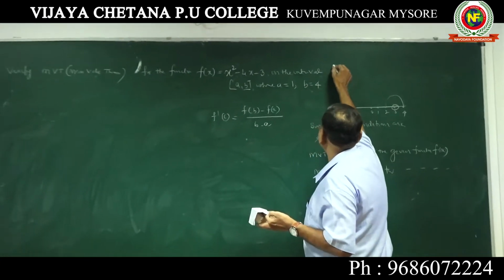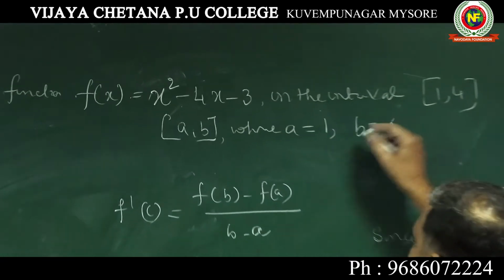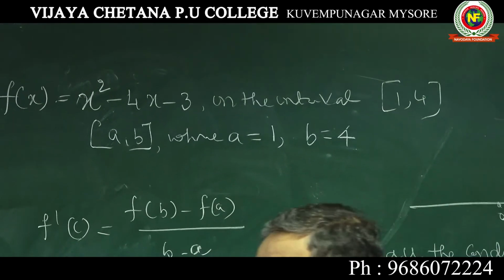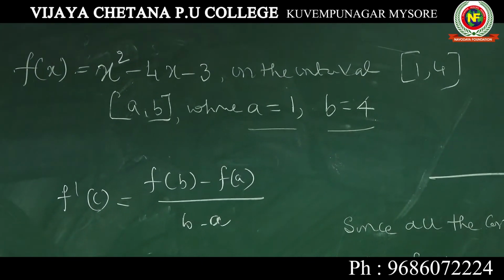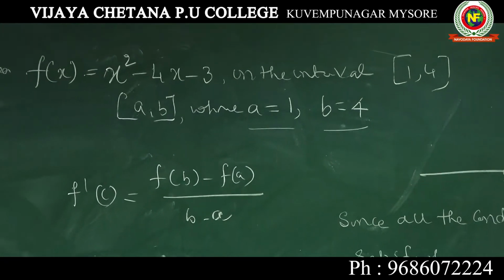Instead of giving it as 1, 4, they have given it like this: in the interval a comma b, where a is equal to 1 and b is equal to 4. x square minus 4x minus 3.